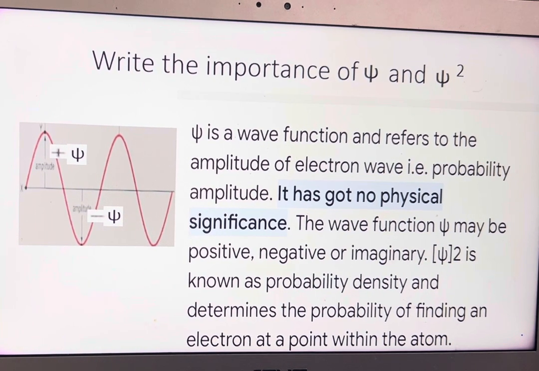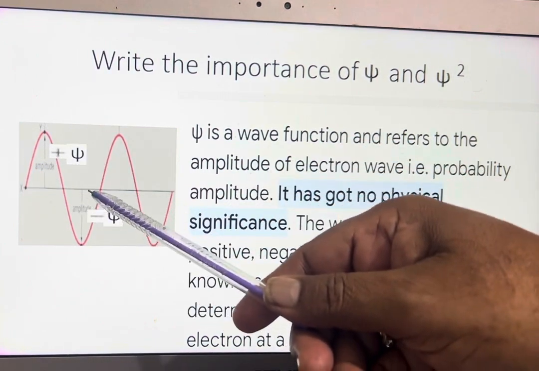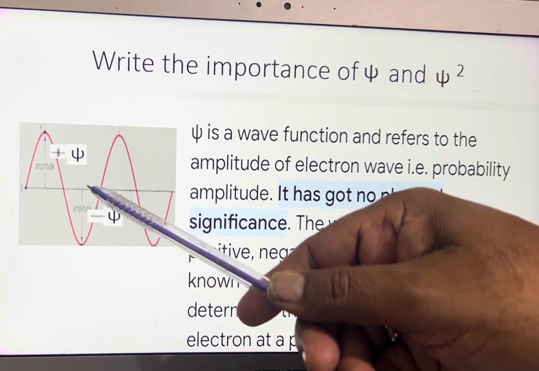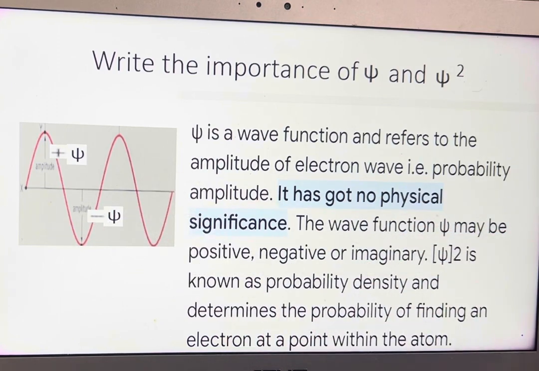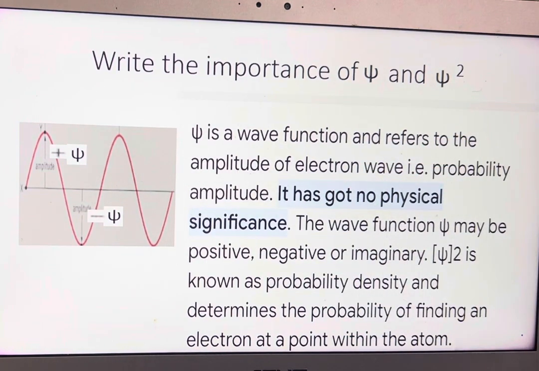But if you take psi square, that is useful. Why is psi not useful and psi square useful? Psi sometimes takes a plus value at the crest, and at troughs the amplitude is minus. A minus probability has no meaning. A plus probability of finding the electron has meaning, as it indicates existence. So, to avoid that, psi has no physical significance.